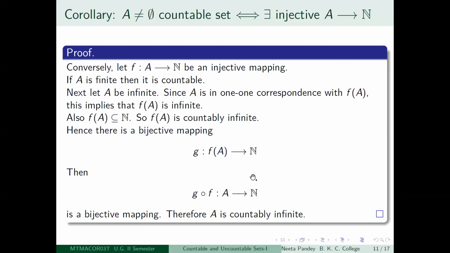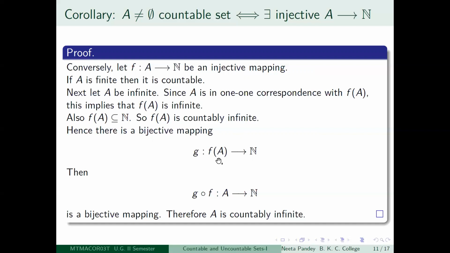So now notice what you are doing is that from A to FA you have a bijective mapping, which is little f, and from FA to N you have a bijective mapping G. So from A to N you get this composition G composed F, which will be bijective, right? When you are thinking of this composition, you are going via the image of F. So from A to FA, you are going via the bijective map little f.